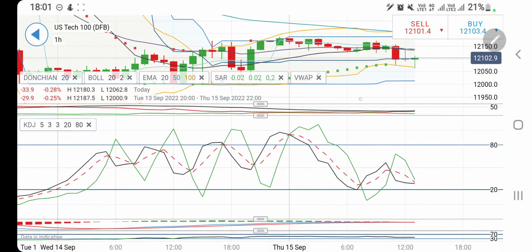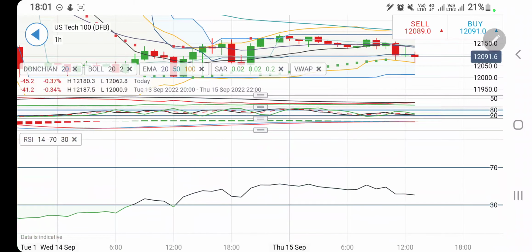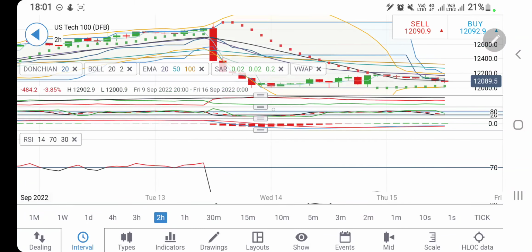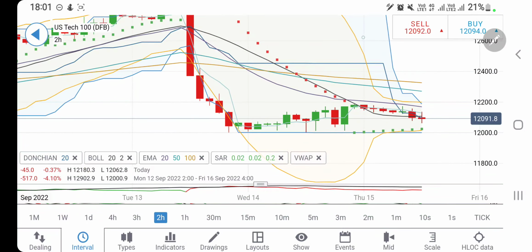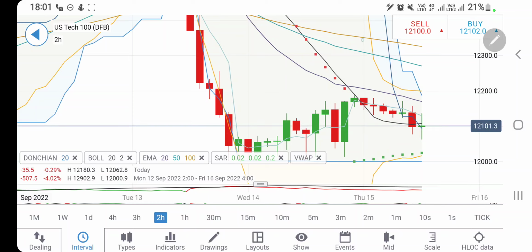Directional movement bearish, stochastic is comfortable. And if you look at the MACD, it has crossed over on the hourly charts, and this is a bearish cross. Be watchful of this. RSI trading flat. And if you look at the 2-hour chart, it is looking downwards, but the movement is very little. It has to either give a stronger breakout or a drop on the downside.